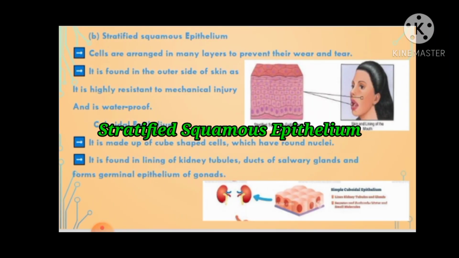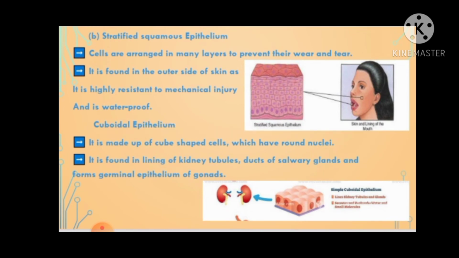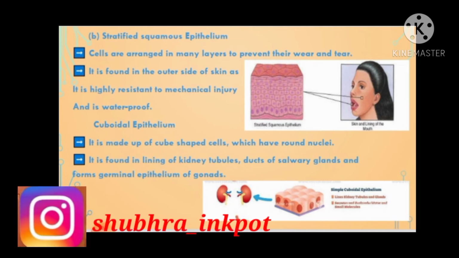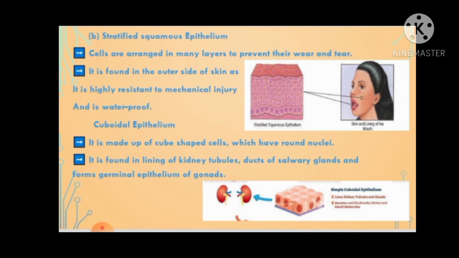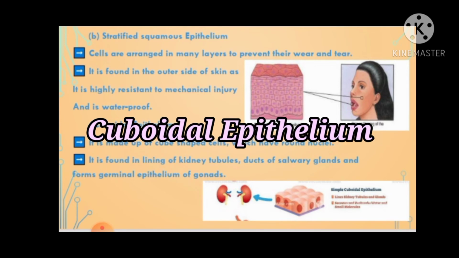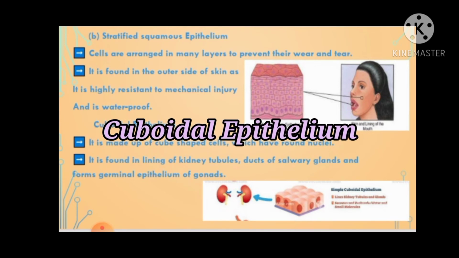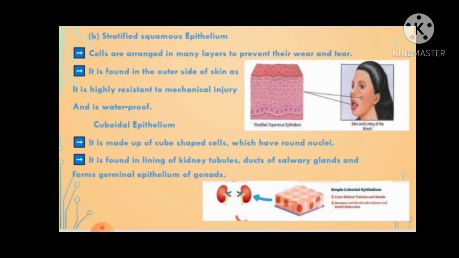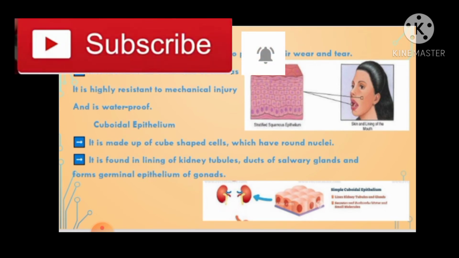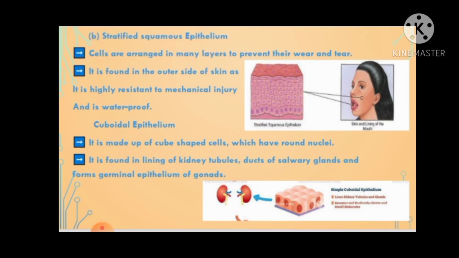Now let's come to stratified squamous epithelium. Cells are arranged in many layers. Stratified means they are arranged in many layers so that their wear and tear can be easily prevented. It is found on the outer side of the skin as it is highly resistant to mechanical injury and it is waterproof. The second type of epithelium is cuboidal epithelium. It is made up of cube-shaped cells which have round nuclei. It is found in the lining of kidney tubules, ducts of salivary glands, and forms germinal epithelium